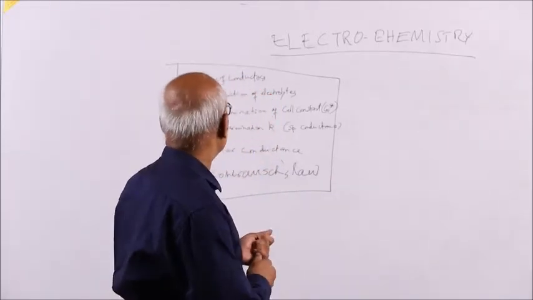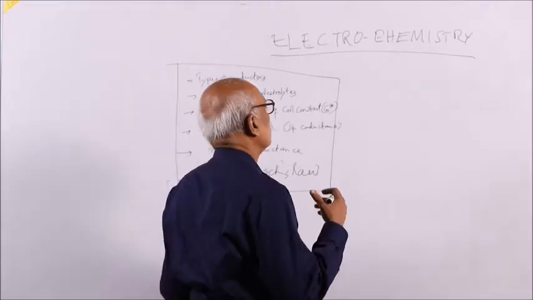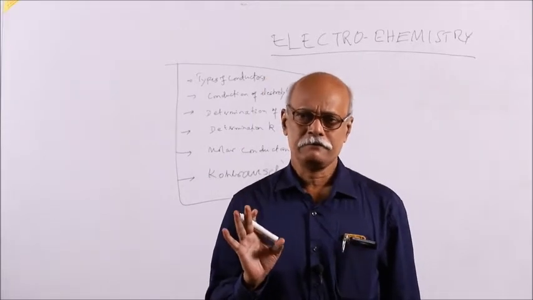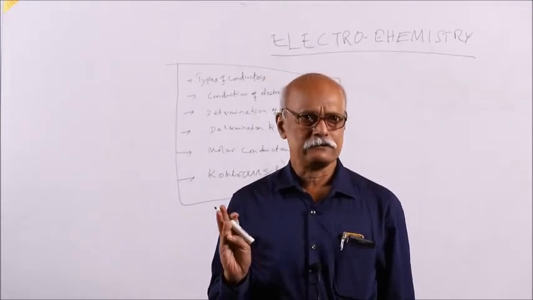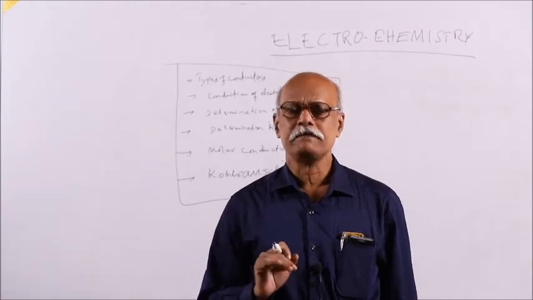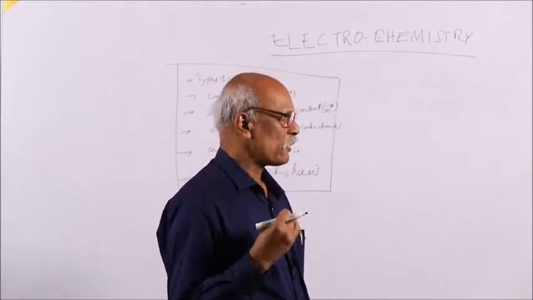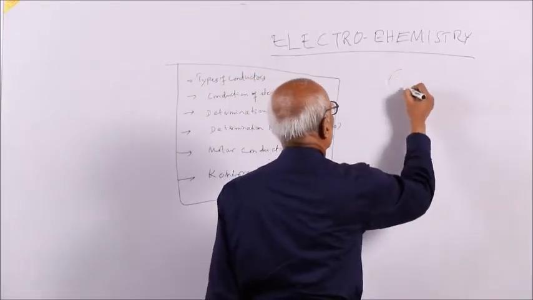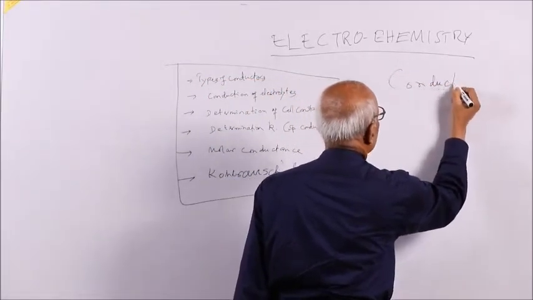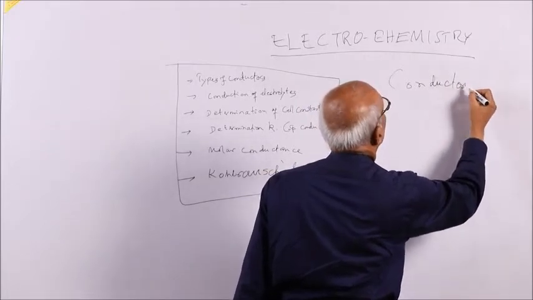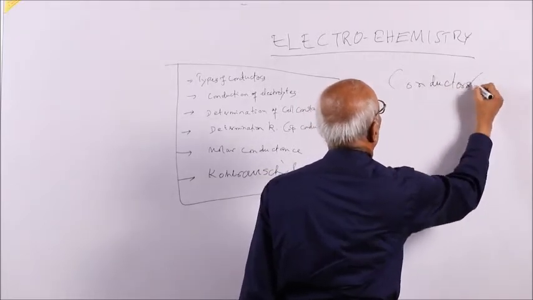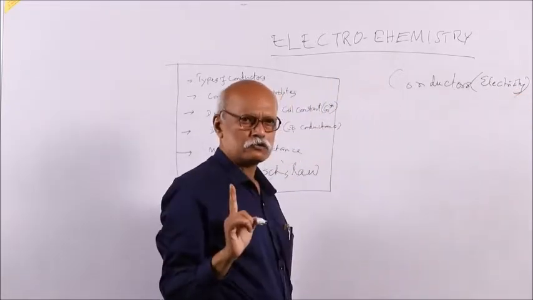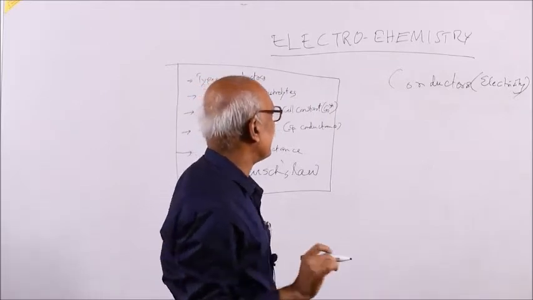So you see, regarding the conductors, there are three types of substances in our nature. One is conductor, another is non-conductor, and in between them there are semiconductors. We are discussing conductors, meaning electrical conductors. There is thermal conduction also, but we shall deal with electrical conductors.